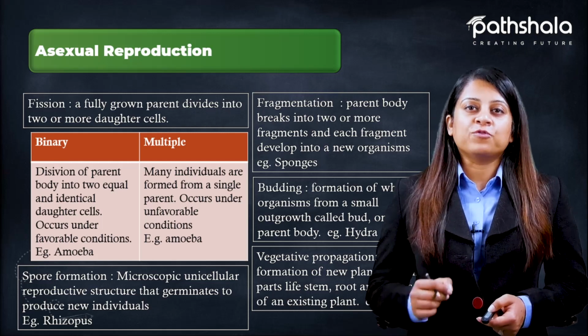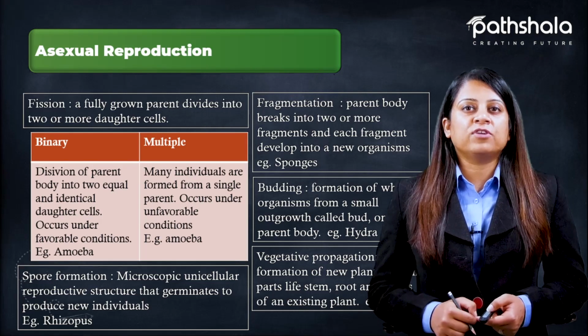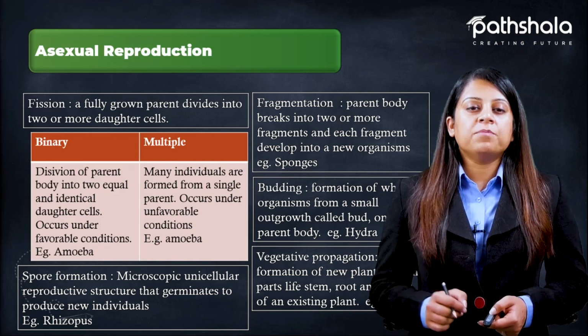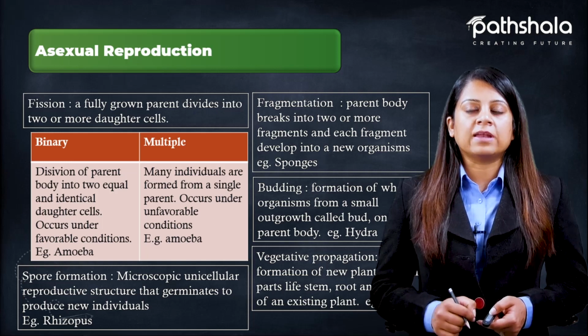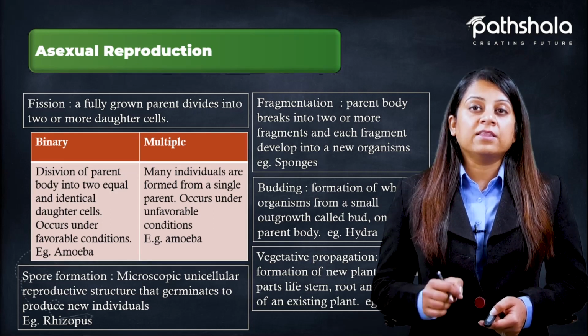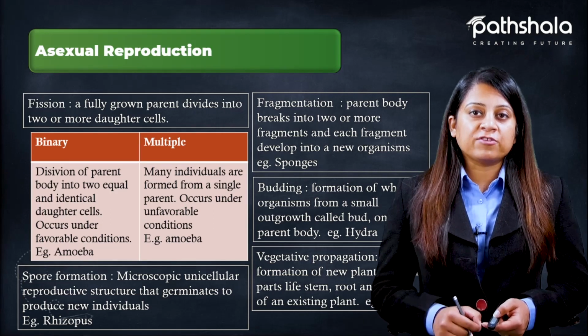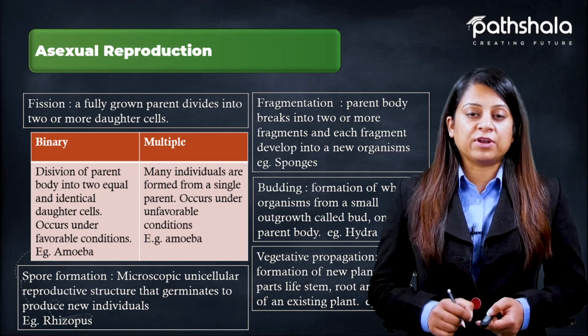Fission is further of two types. First is binary fission and second is multiple fission. In binary fission, there is division of the parent body into two equal and identical daughter cells, and the main thing is that it takes place when all the conditions are favorable.